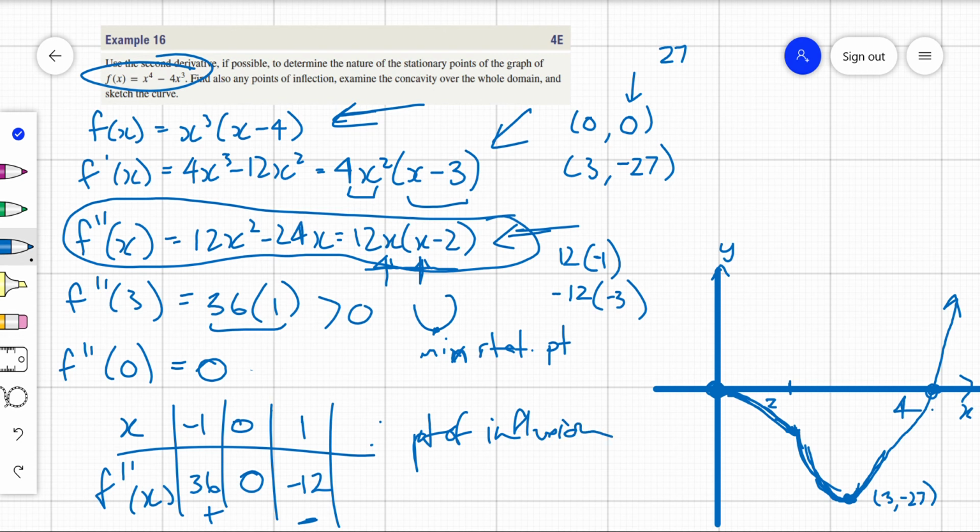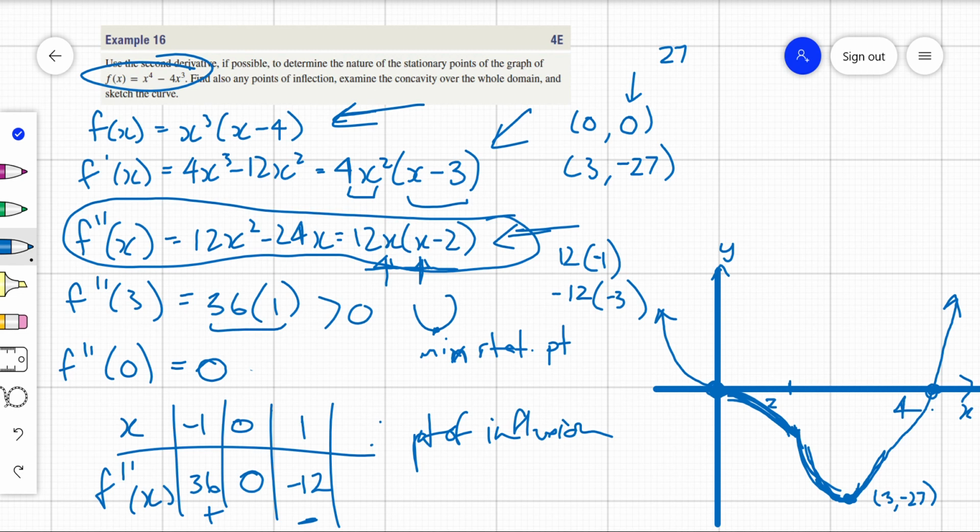So the fact that f''(0) equaled 0 meant x equals 0 was a possible point of inflection. Then we check either side. Yes, there is a change in concavity, so it's a definite point of inflection. If you think about it, it's going from happy to sad, and there's the sad bit we already drew in. So happy, so it must be going like this. It's looking like a kind of negative cubic in that bit. And then, of course, our point of inflection at 2 occurred as well, so points of inflection at 0 and 2, and a minimum turning point at x equals 3.